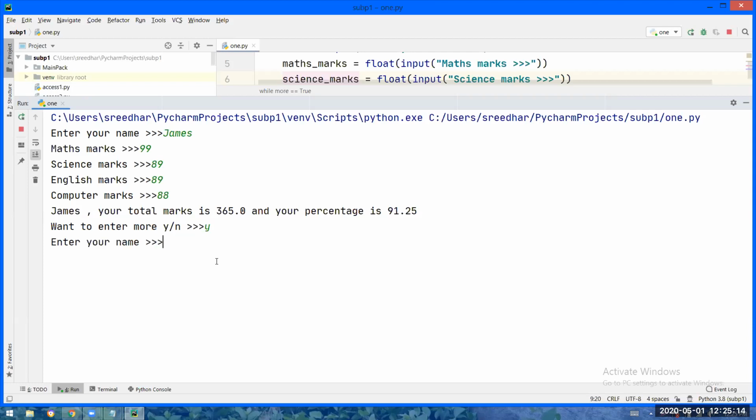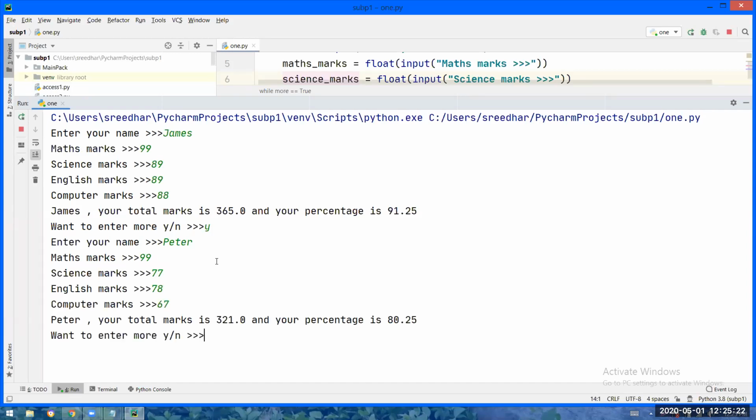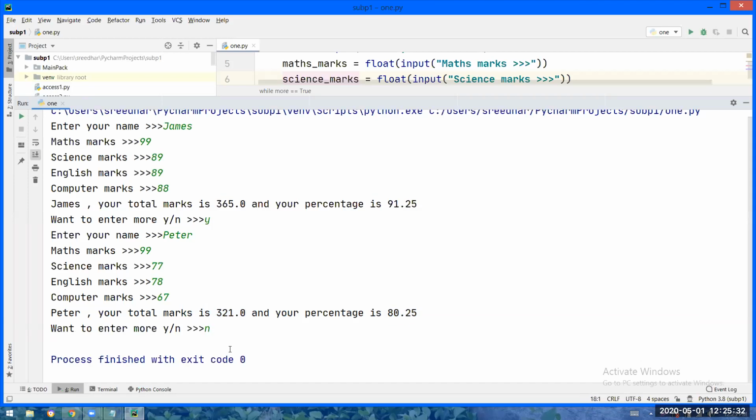Okay, tell me what is the name? Peter, math marks, science marks, English marks, computer marks. See, Peter, your total is 321 and your percentage is 80.25. You want to continue with one more? No, I will give n, then stop. Understood? For this, we have to write the code. So let us see how we are writing this.